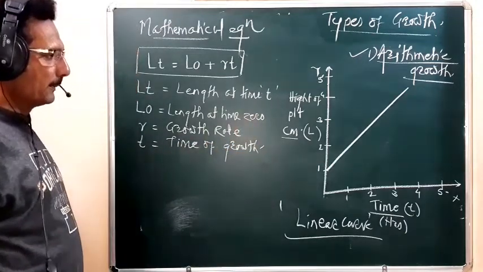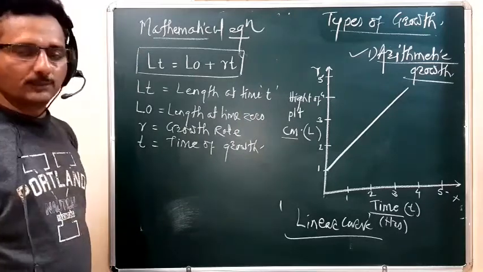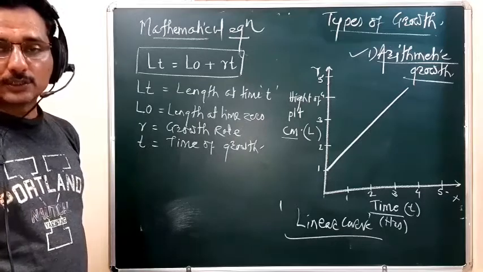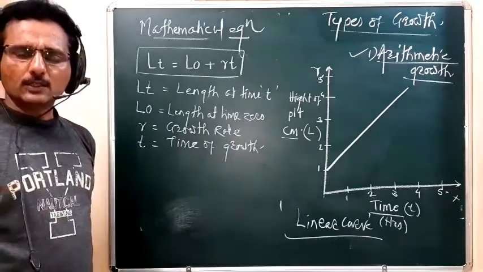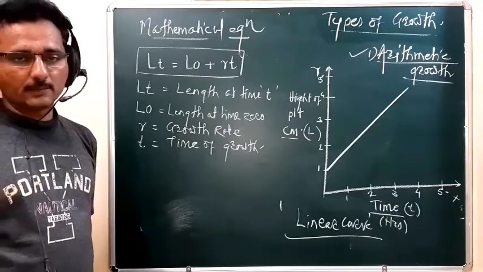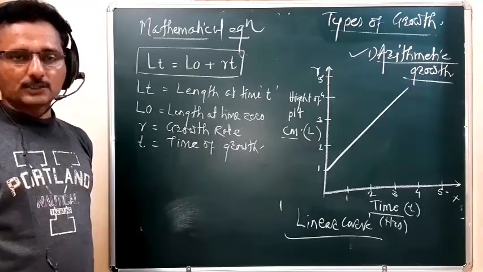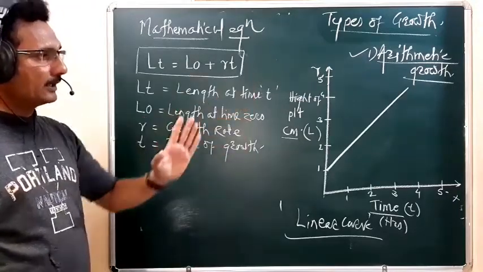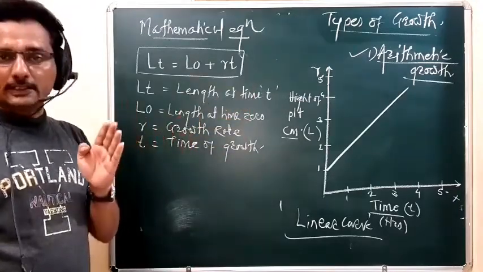So remember, student, that arithmetic growth is observed in the growing root, or is seen in the growing shoot where the apical meristems are situated. That apical meristem shows this type of arithmetic growth, meaning a linear growth.